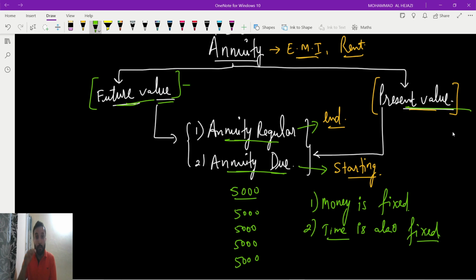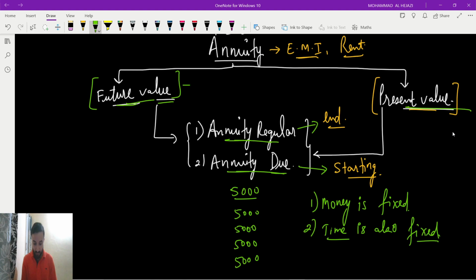Based upon that future value, for that returning, from now onwards how much you have to start saving, or how much you have to start giving to the bank, so after 10 years you can pay the loan back. I hope you understand about the present value and the future value.